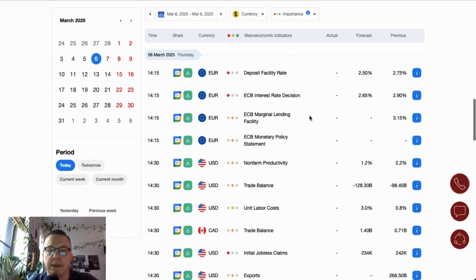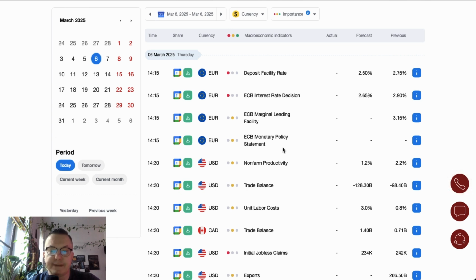Major event of the London session, ECB interest rate decision scheduled for release at 2:15, together with the deposit facility rate and marginal lending facility. Please notice that the interest rate decision is scheduled for release at 2:15, and the market participants expect a cut from 2.90 to 2.65 in rate, and the deposit facility rate is expected to be cut from 2.75 to 2.50.